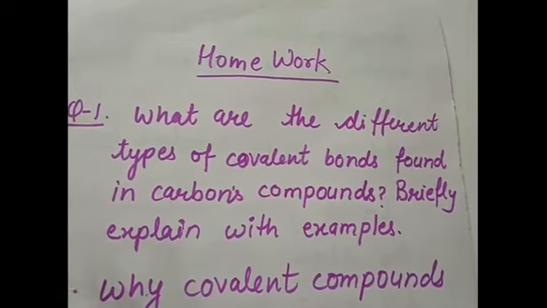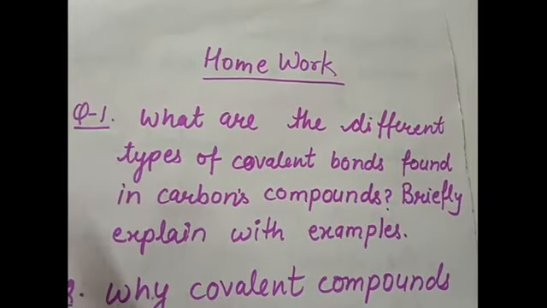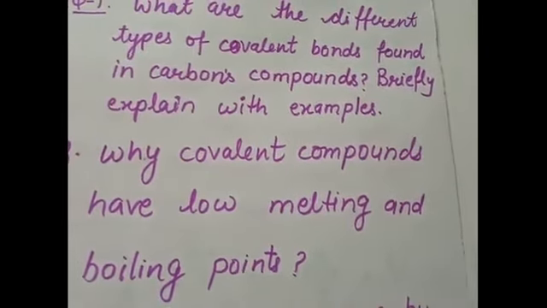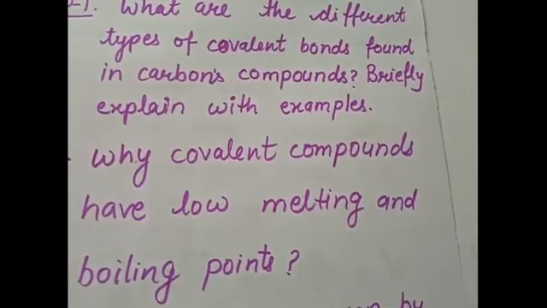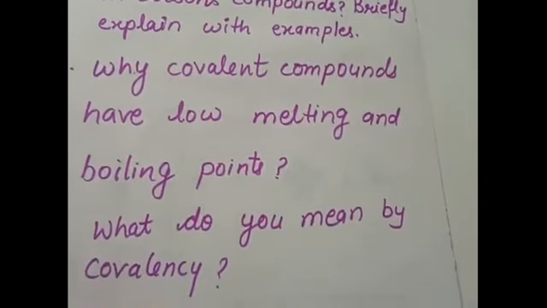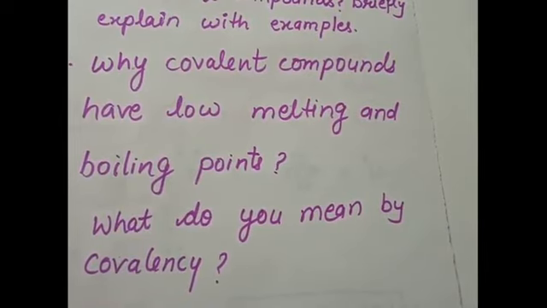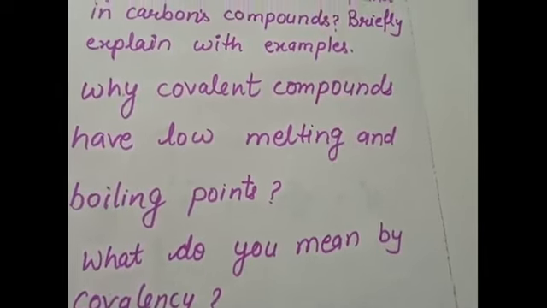Now let us see today's homework. You have 3 questions as homework for today. Question number 1: what are the different types of covalent bonds found in carbon compounds? Briefly explain with examples. Second question: why do covalent compounds have low melting and boiling points? Third: what do you mean by covalency? So, do your homework sincerely.